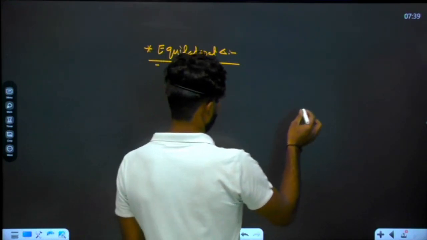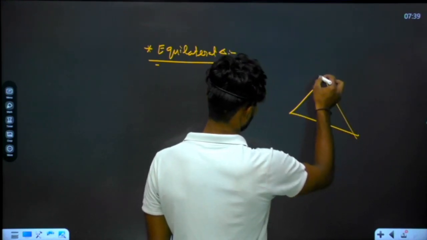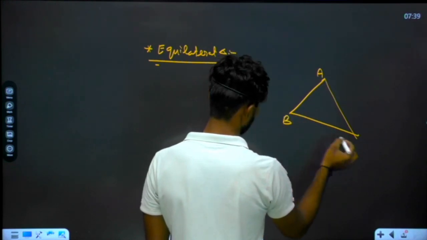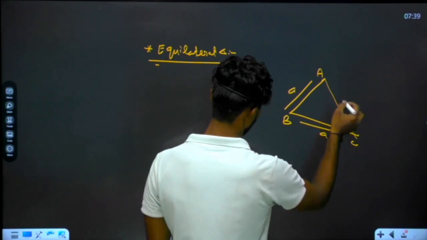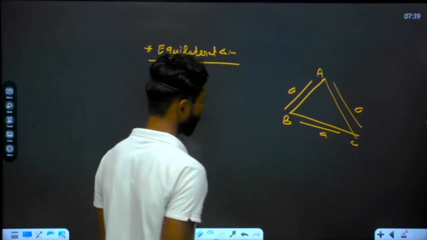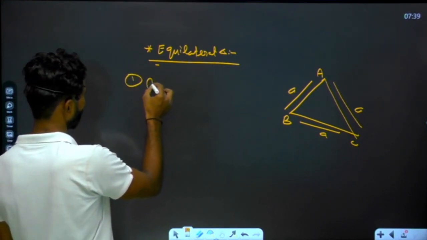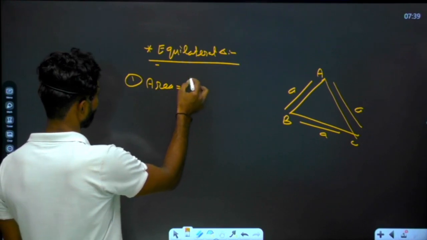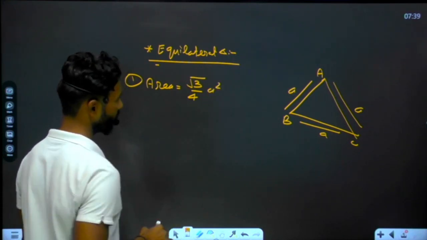Suppose this is an equilateral triangle, so each side of this triangle will be equal. Suppose the length of this side is a, and this is also a. In that case we can say the area will be equal to root 3 by 4 a square.